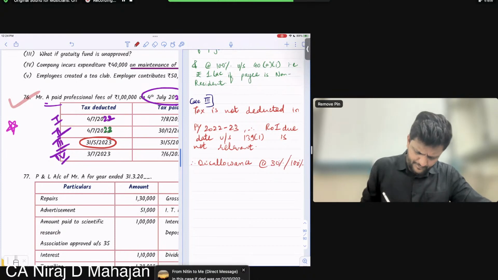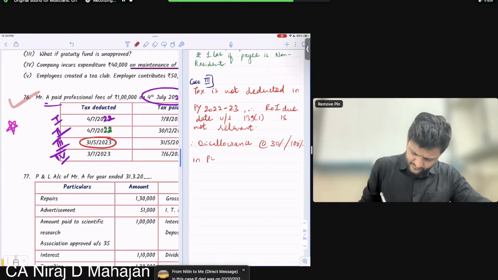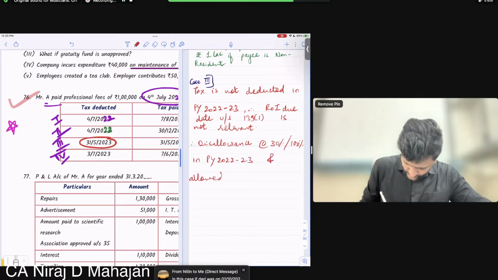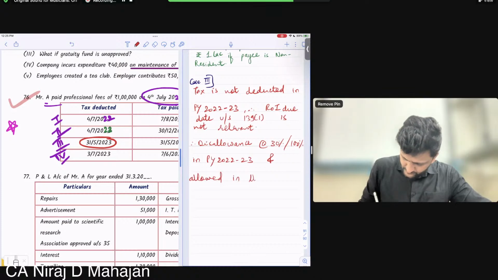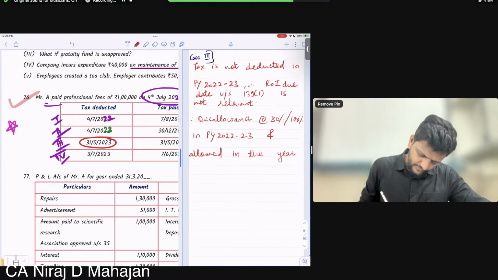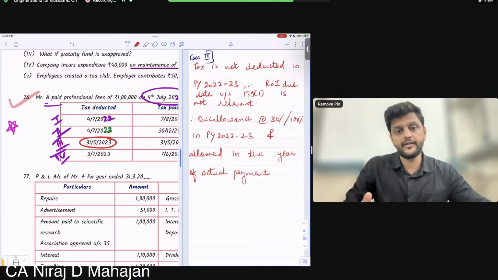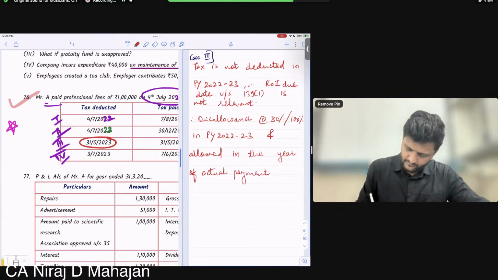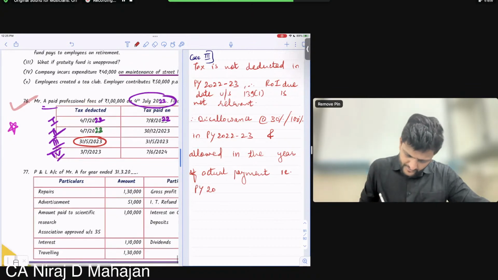In which year? In the current year, in PY 22-23. And allowed, but again, na? And allowed in the year of payment. In the year of actual payment. That is PY, when? 23-24.